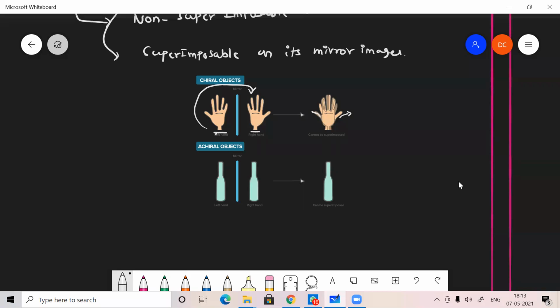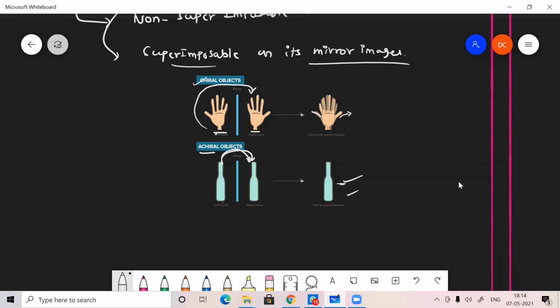Suppose you take a bottle, this bottle image will be perfectly matched. So if it is superimposable on its mirror image, then it is called an achiral molecule. This is an achiral molecule, this is a chiral molecule.